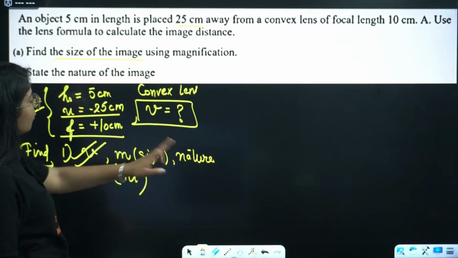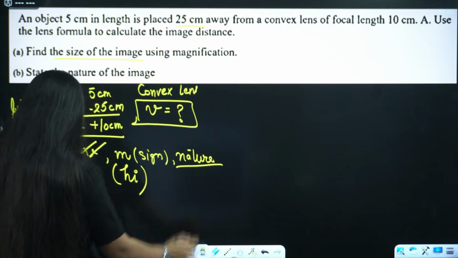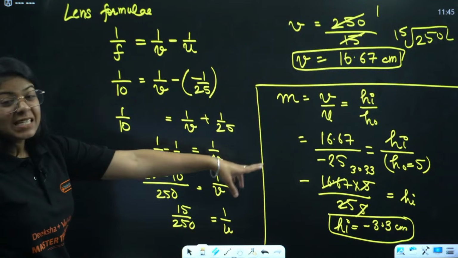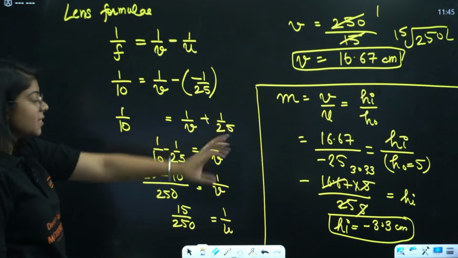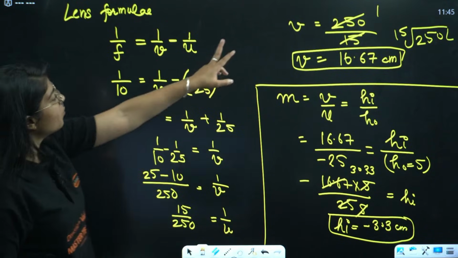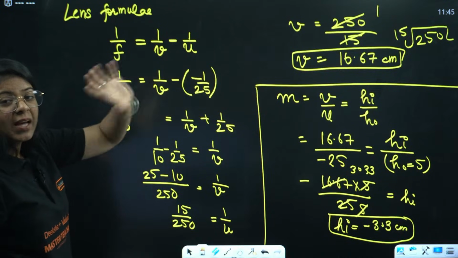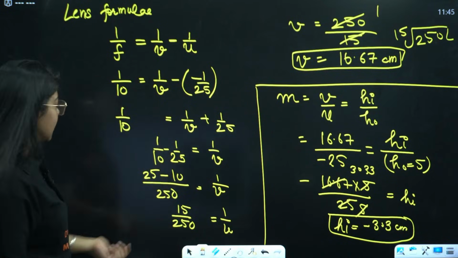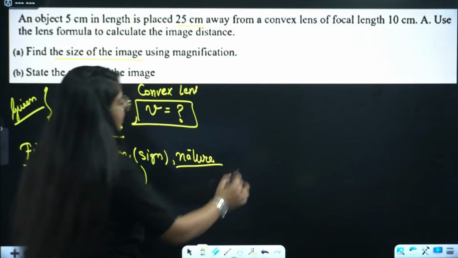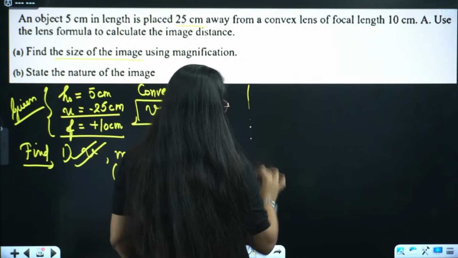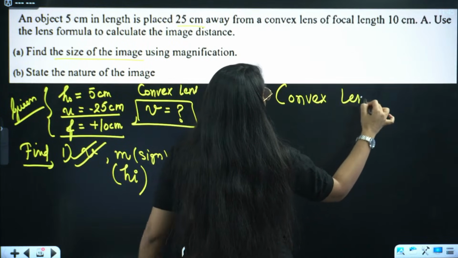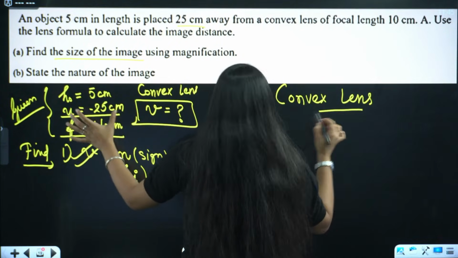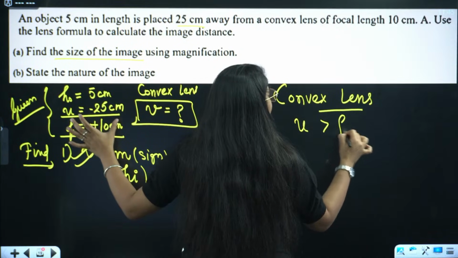Next part we had to find the nature. Now if height is minus, that means it is below the principal axis. That means it is real and inverted. From there we can also know that it is a convex lens. In case of convex lens, object distance is greater than focal length.